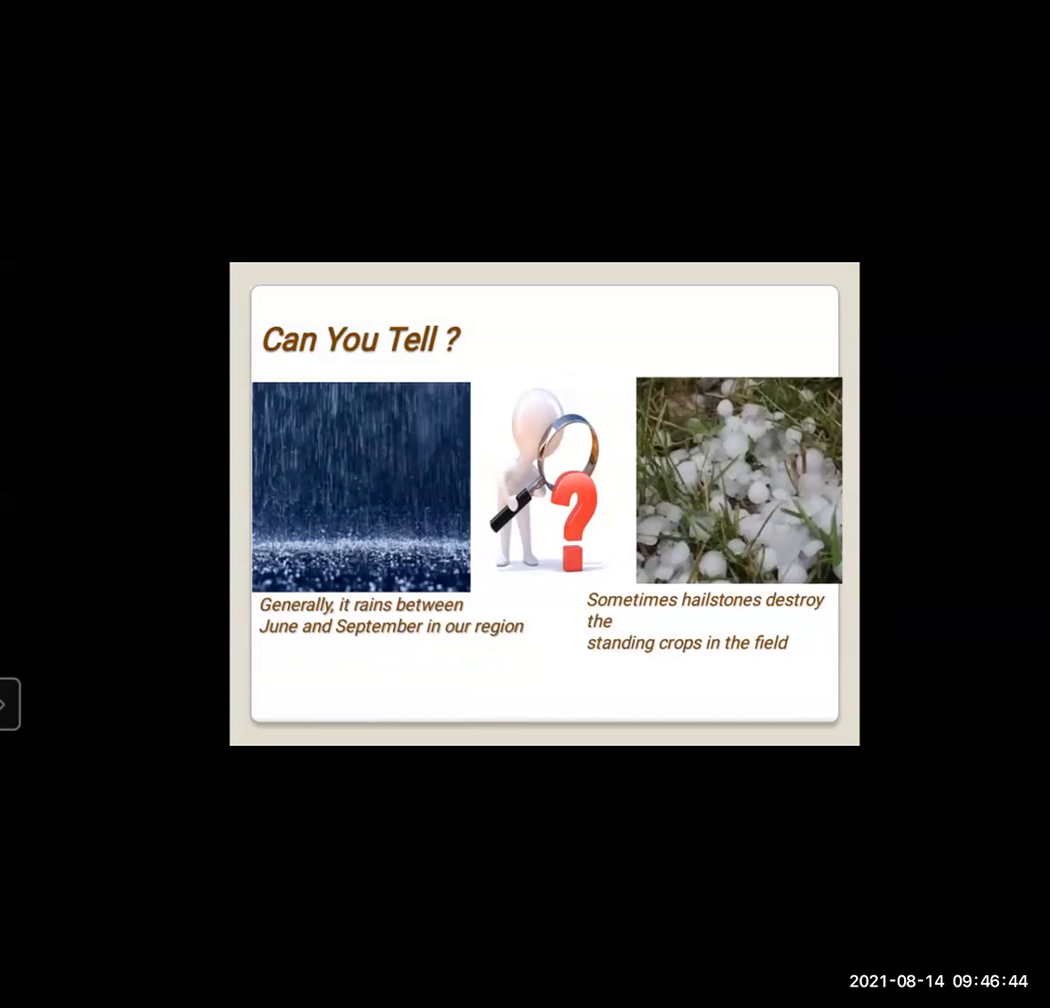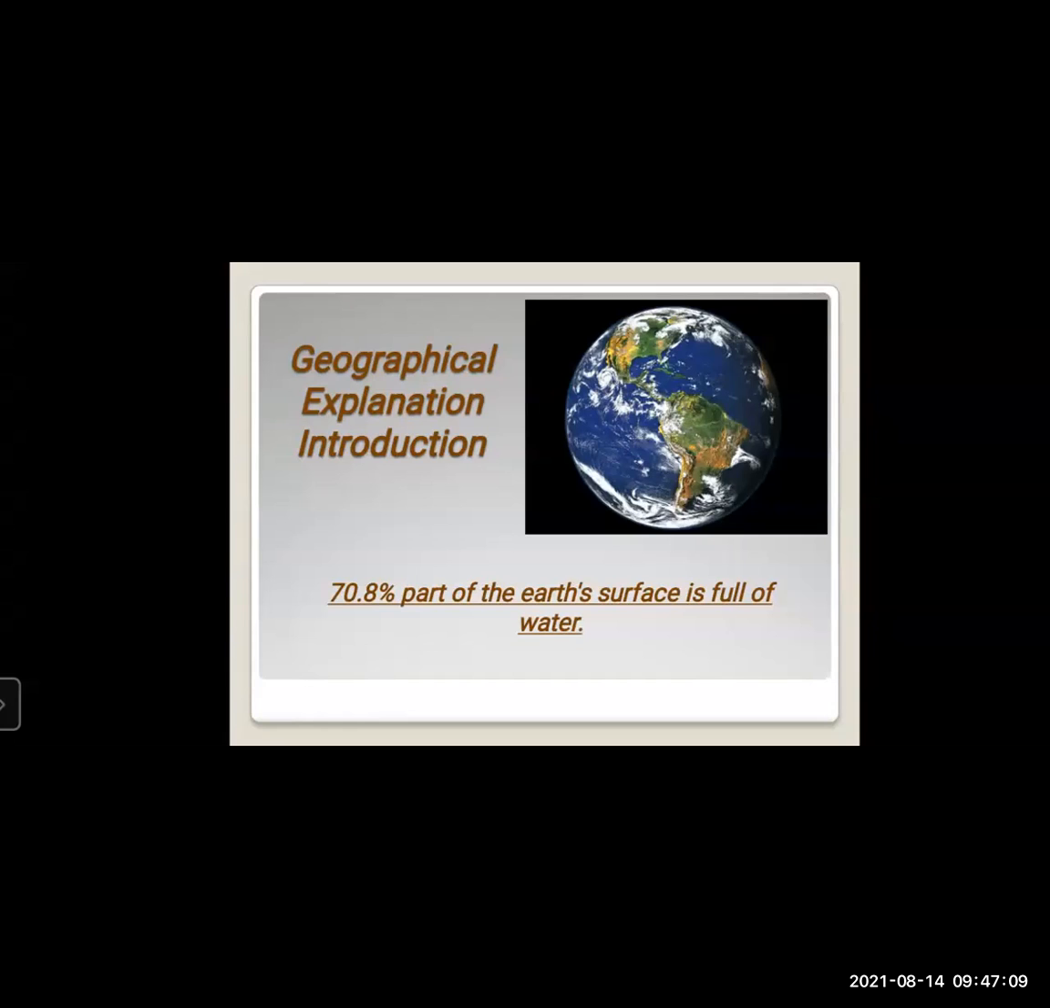Then about hailstones. Sometimes hailstones destroy the standing crops in the field. Then why do we have fog like this? Why don't we get hailstones frequently? These are the questions that we are going to get answers to at the end of the chapter. So these were the learning outcomes of our chapter number 5.